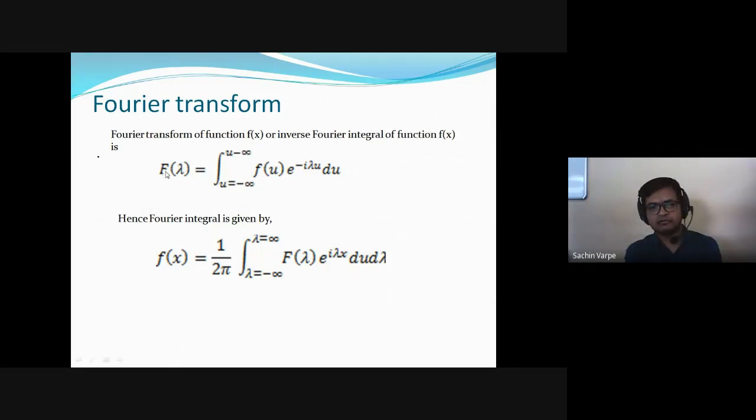So I can write f of lambda as square root of 1 upon 2 pi into this, and then its integral will be f of x equal to square root of 1 upon 2 pi into the integral over lambda from minus infinity. So it is one and the same thing. That's why these forms are called symmetric forms.